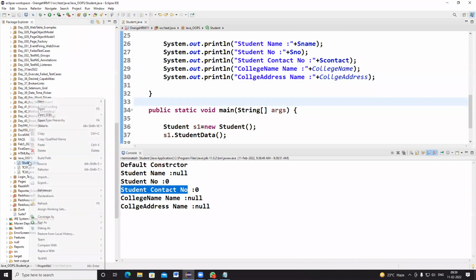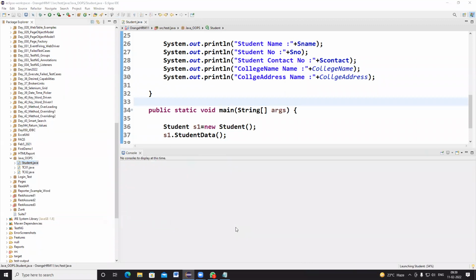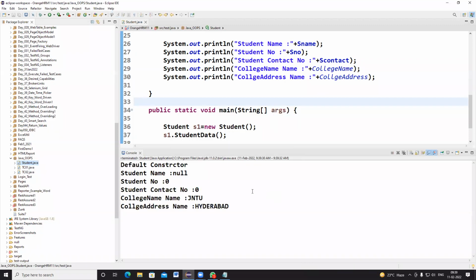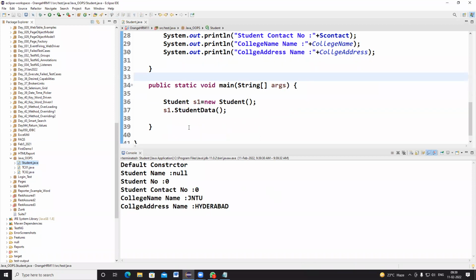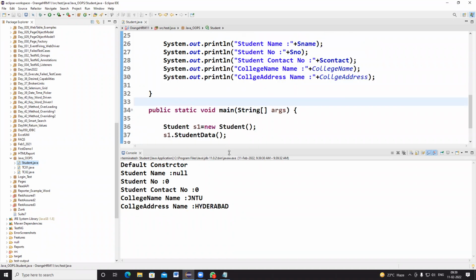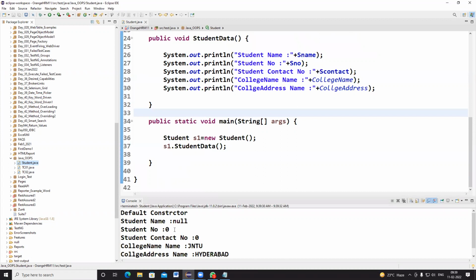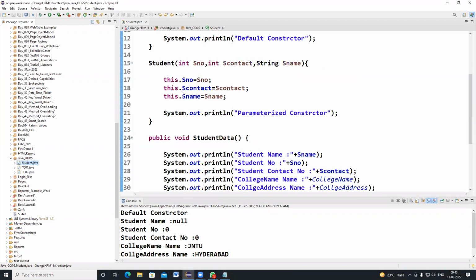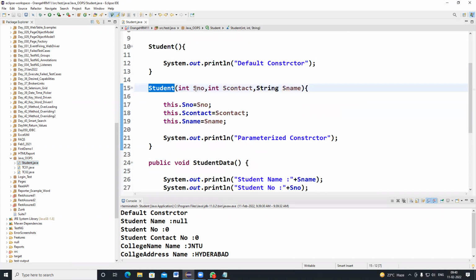So let me run it. See here, for student S1 the object has been created, but student name doesn't contain any input values. Student number also doesn't contain any information. Contact number also doesn't contain any. But college name and college address have been populated because it's global data by default. So whenever you invoke the default constructor, the object values are not assigned. If you want to create an object with the required set of input values, we can use a constructor with parameters.